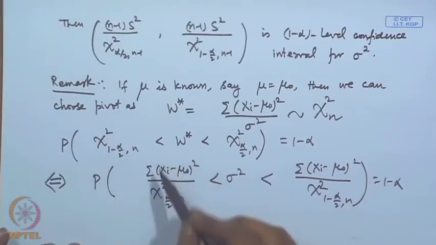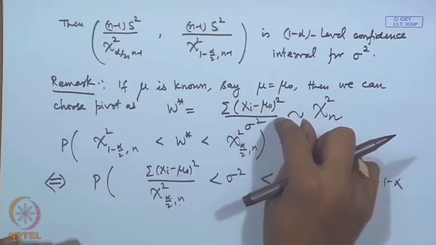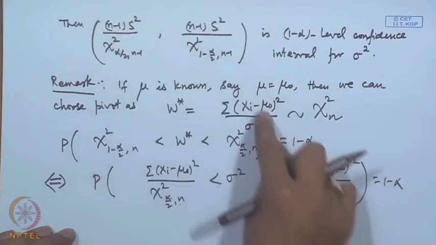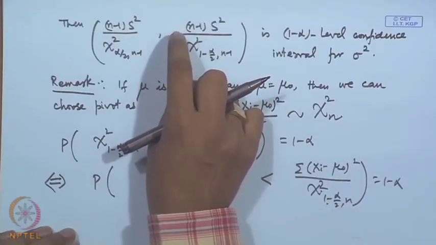So, this will be the 1 minus alpha level confidence interval for sigma square. So, when mu is known, we may use this, but when mu is unknown, then certainly we cannot use this and we make use of the earlier interval.